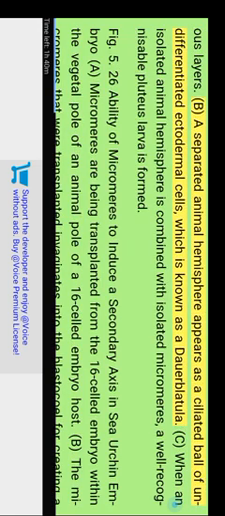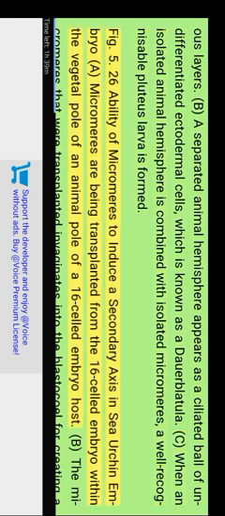Figure 5.25: micromeres' ability to induce presumptive ectodermal cells to take on other fates. A. The development of a 60-cell sea urchin embryo, depicting the fates of various layers. B. A separated animal hemisphere appears as a ciliated ball of undifferentiated ectodermal cells, known as a Dauerblastula. C. When an isolated animal hemisphere is combined with isolated micromeres, a well-recognizable pluteus larva is formed. Figure 5.26: ability of micromeres to induce a secondary axis in the sea urchin embryo.